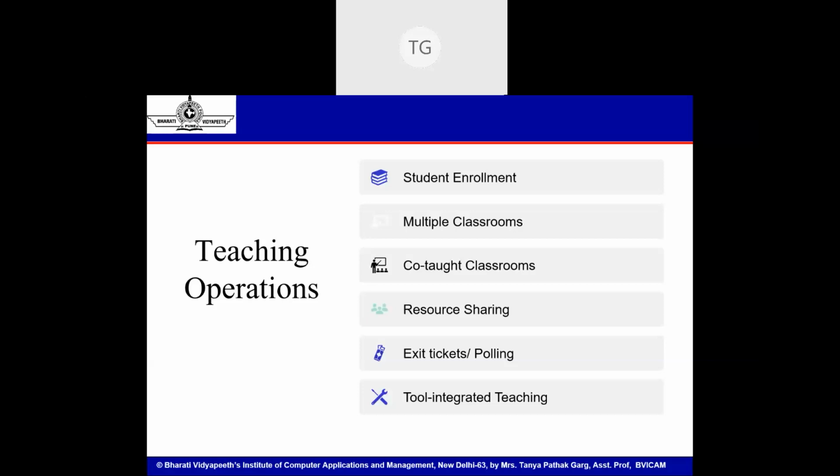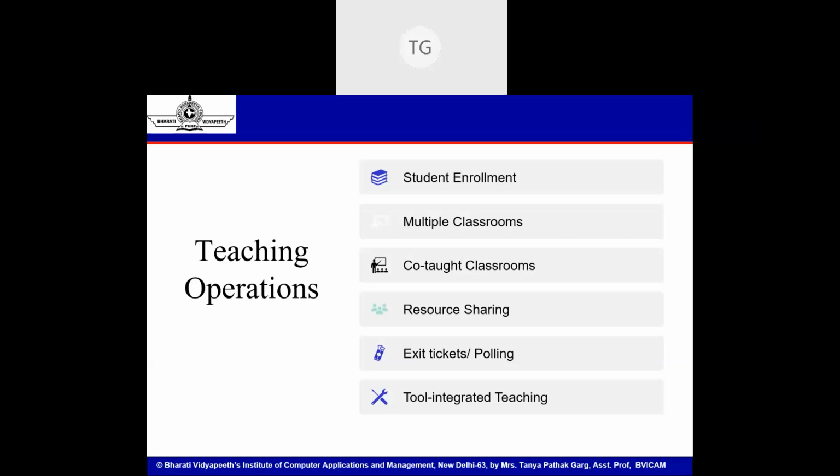So that hierarchy comes in place with an admin adding teachers and then the teachers creating their classes, if you have a G Suite for Education account. Now, as I said, one class can have multiple teachers. Maybe we are talking of one class or one batch where we have a morning program or an evening program being taught by different teachers, or there are certain practical subjects wherein one teacher is teaching and there is a lab assistant or another teacher who's helping in the labs. So multiple teachers can also be enrolled in a class or can also join a class as co-teachers. So both functionalities are available for single taught as well as co-taught classrooms.